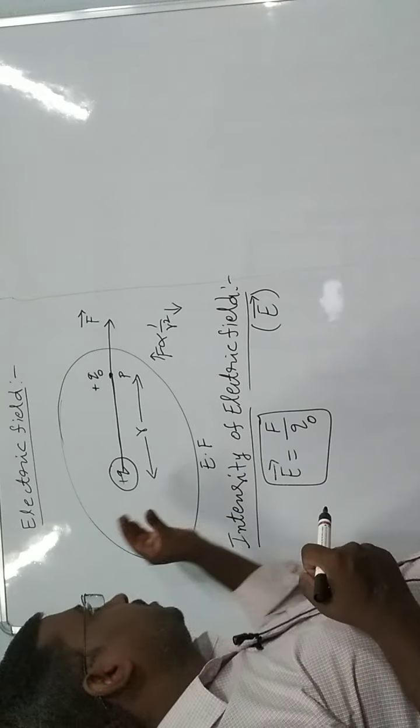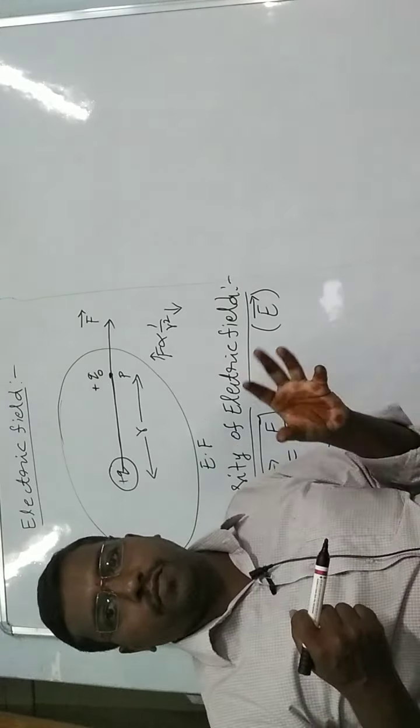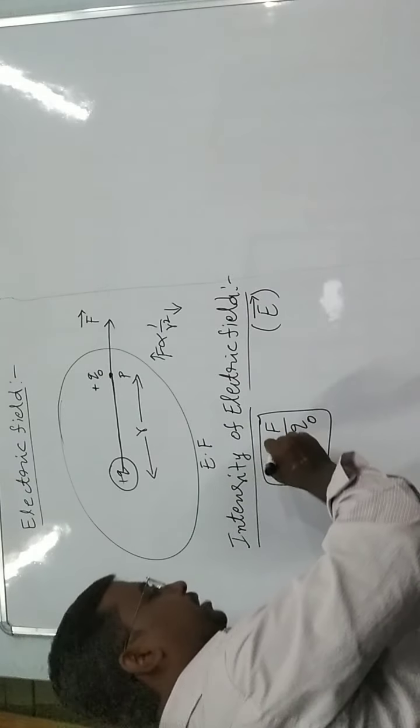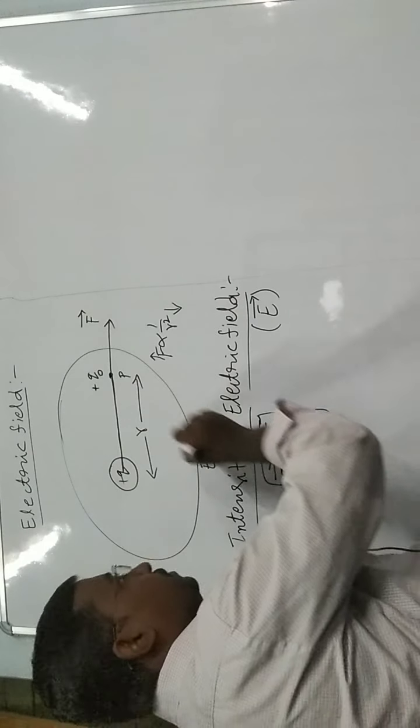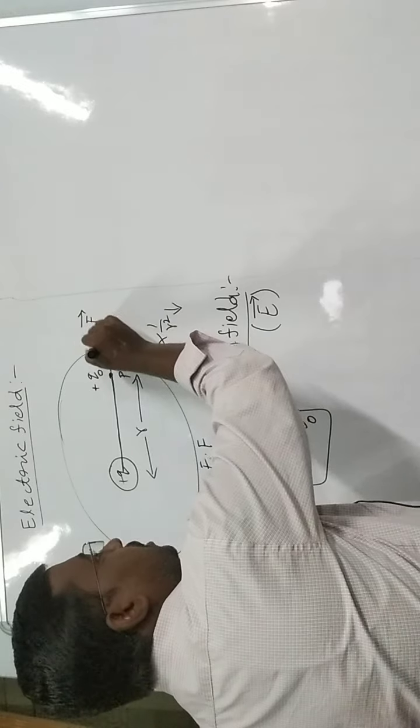As force is increased, the electric field is also increased. As force is decreased, the electric field is also decreased. So the direction of the electric field is also in the same direction as F, that is, this is E bar.